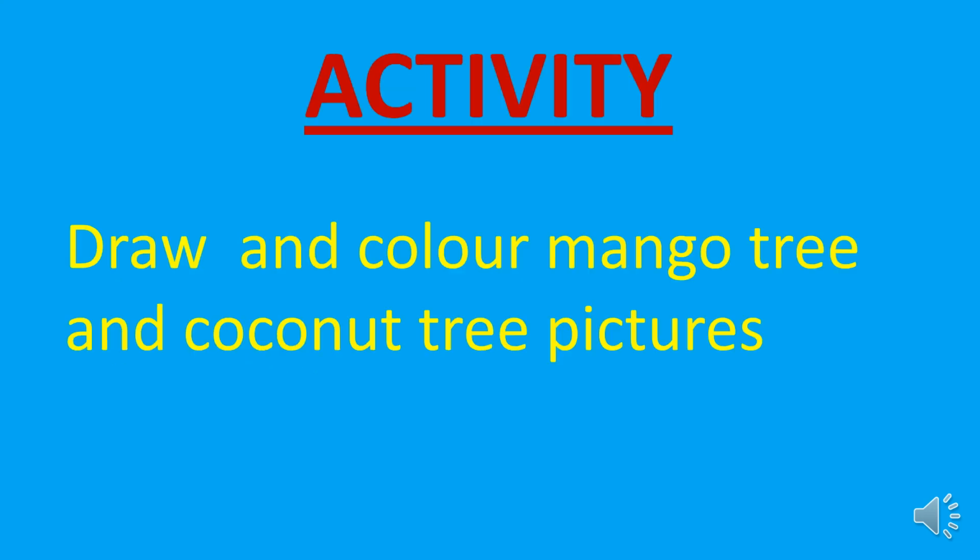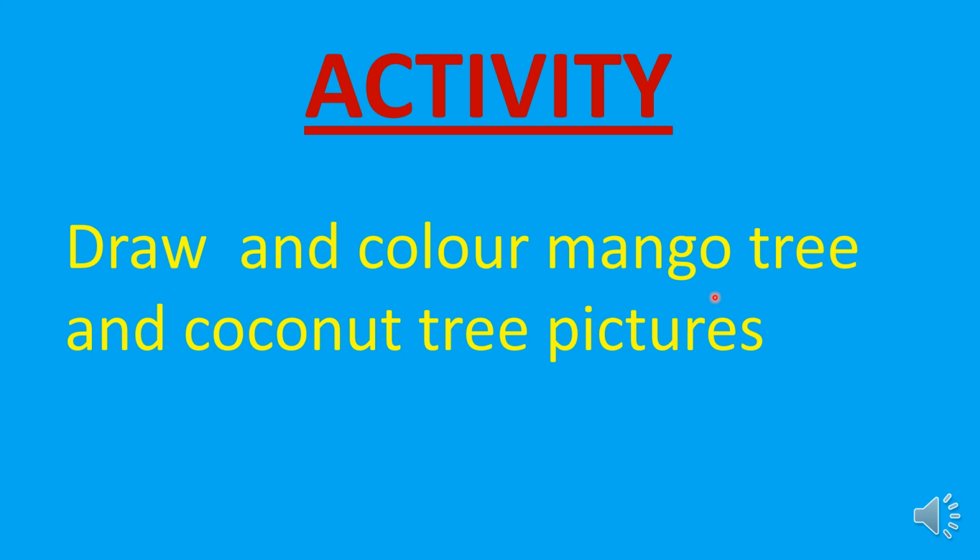Children, now I'll give you an activity. Do it neatly and carefully, children. Draw and color mango tree and coconut tree pictures. First draw the mango tree. Draw neatly and color it neatly also.